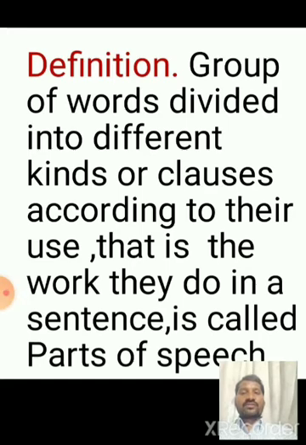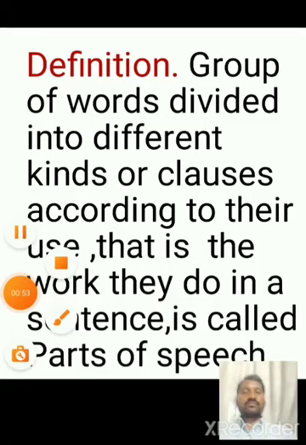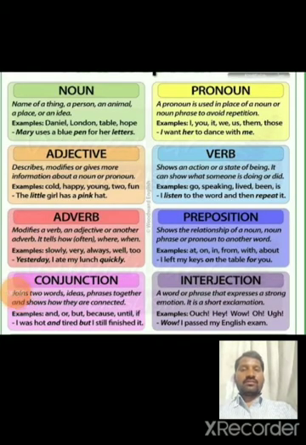A group of words divided into different kinds or classes according to their use, that is, the work they do in a sentence, is called parts of speech. There are 8 parts of speech in English grammar. They are: noun, pronoun, adjective, verb, adverb, preposition, conjunction, interjection. Let us discuss each of them.